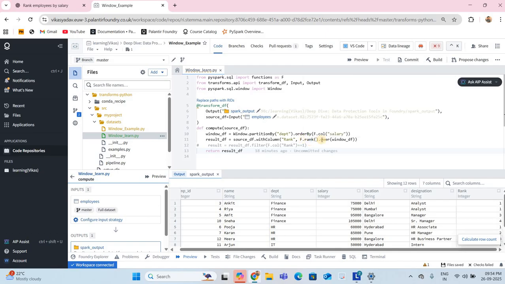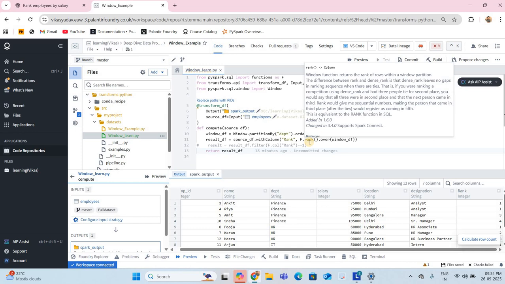Okay, so rank is giving 1 1 3 4 because two rows have the same salary amount, 75000 and 75000. So that is the reason they have given 1 1. It is not able to decide which one is greater, because they are equal, that is why they have given the same ranking 1 1 and then 3 4. So this is rank. It will give gaps in the ranking. This is the major difference.